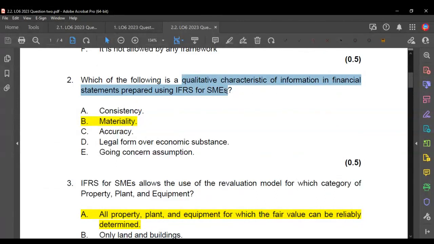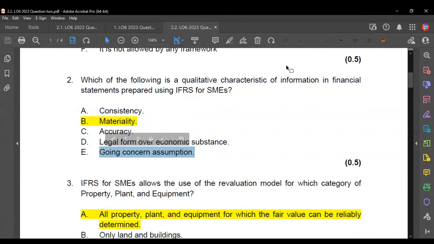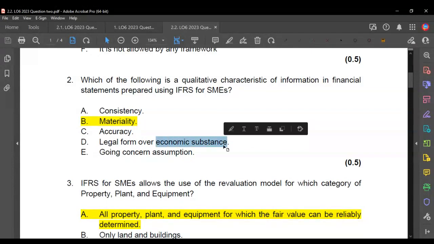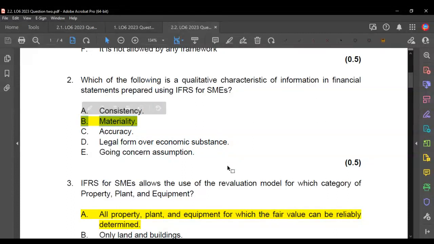Which of the following are qualitative characteristics of the IFRS for SMEs? Consistency. IFRS for SMEs talks a lot about comparability. Accuracy really wasn't. Going concern assumption, although it was implicated, it wasn't a qualitative characteristic. And legal form over economic substance. In fact, what we need to record is the economic substance over the legal form. So the only one that we can accept is basically B.